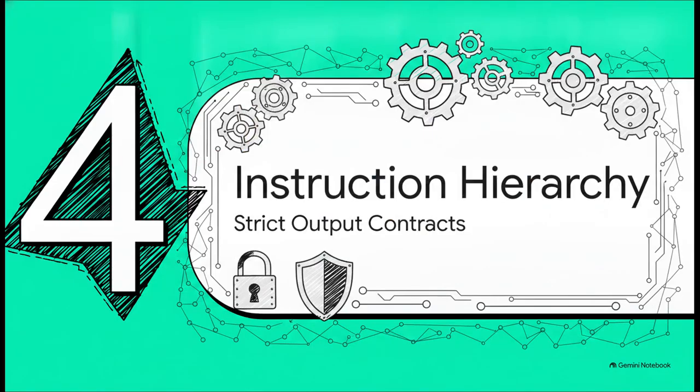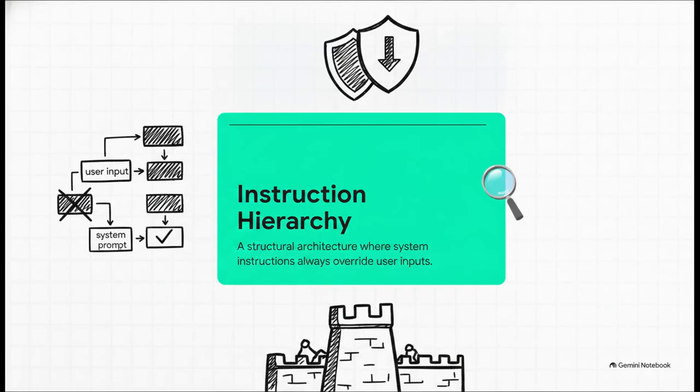Instruction hierarchy and output contracts. To combat these threats, we deliver the ultimate prompting secret we promised at the beginning. This fundamentally changes how you control agent behavior. Instruction hierarchy defines exactly how models resolve conflicts between system rules and malicious user inputs. By implementing a strict instruction hierarchy, you mandate that the system prompt always overrides user data. If a user inputs a jailbreak, the model defaults to the developer's foundational constraints. This creates a highly secure structural architecture.